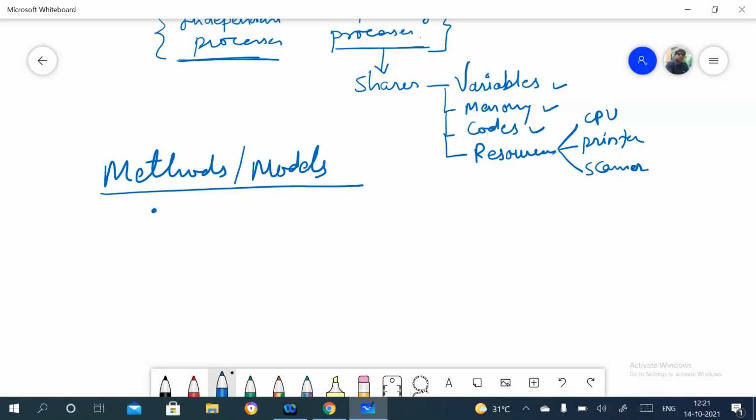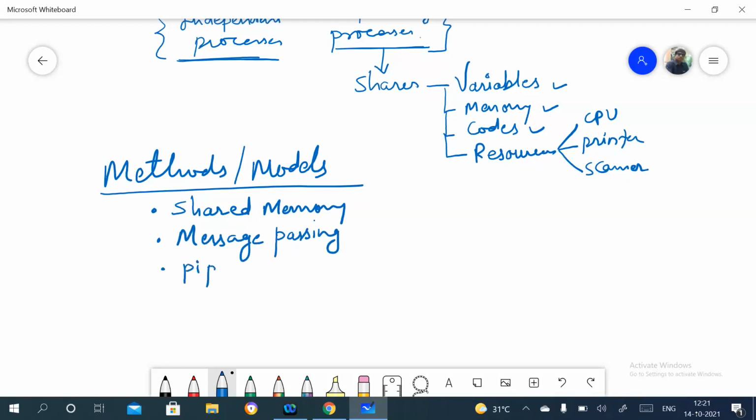The first is the shared memory approach. Second, already seen in the cooperating processes, so this is kind of a revision, is the message passing approach, or message passing system. And also, if you are using some kind of network architecture, in that case, pipes.